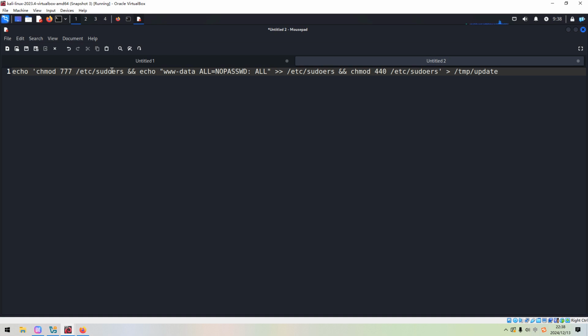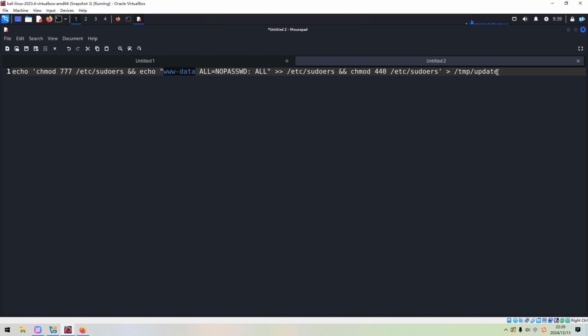We'll change the mode of this file, so the current user www-data can modify this file, and then we can add this current user with no password to this file, and then change back its permission to 440, or read only.